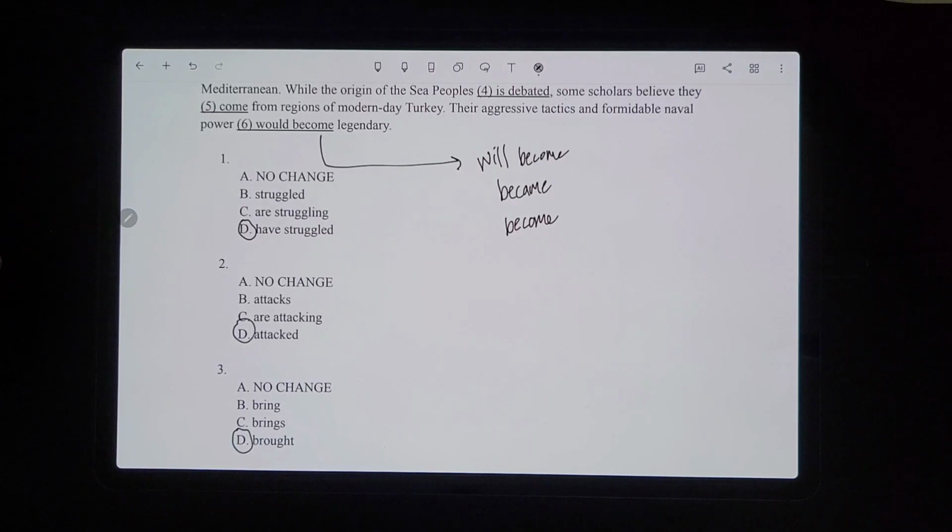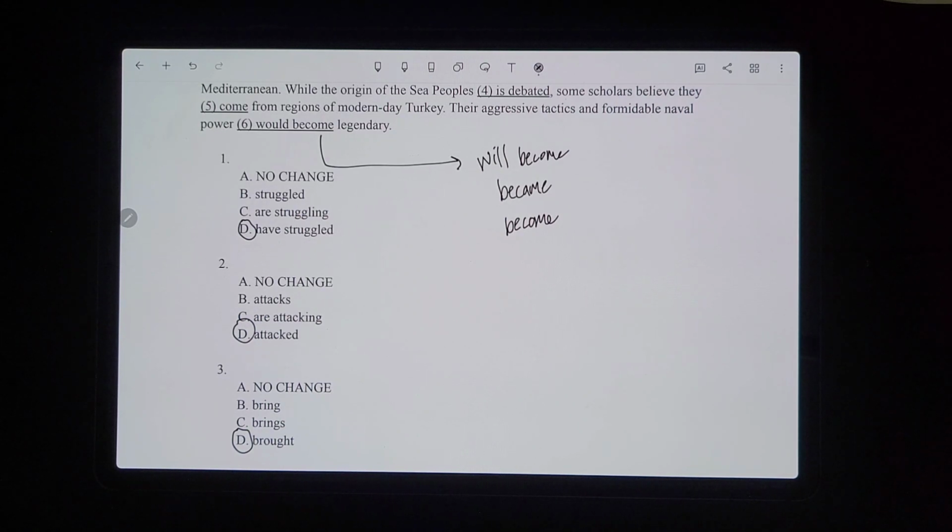For number 6, it could be no change, like we keep it as is, or one of these options. So it says their aggressive tactics and formidable naval power would become legendary. Remember, when they're talking about their aggressive tactics and formidable naval power, they're referring to the Sea Peoples who existed a long time ago. So for this one, you would probably be confused between keeping it as is, "would become," or choosing "became."